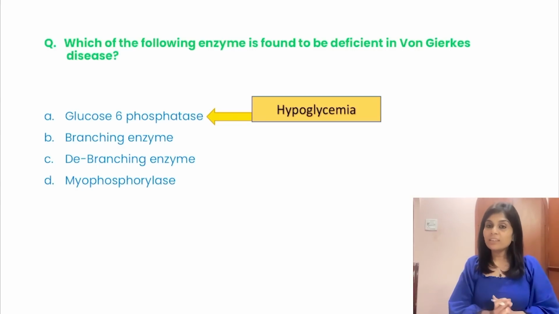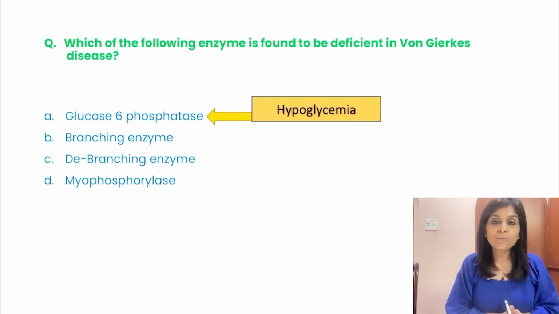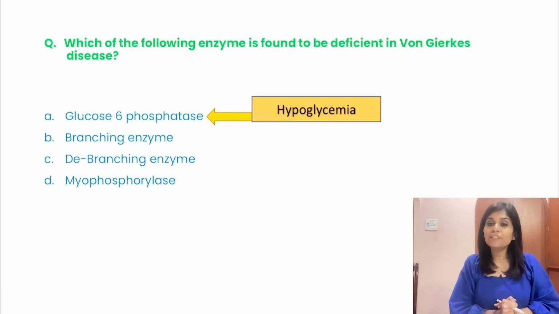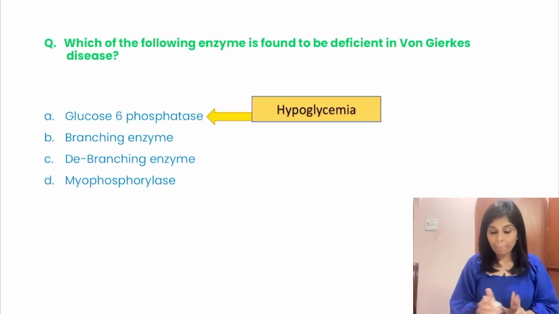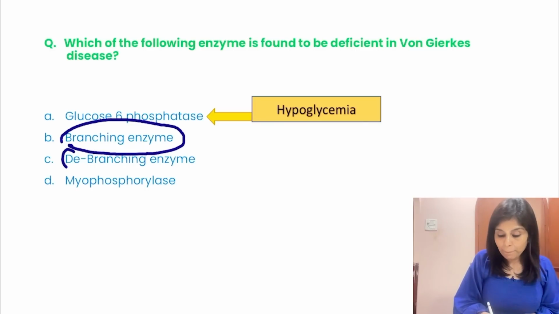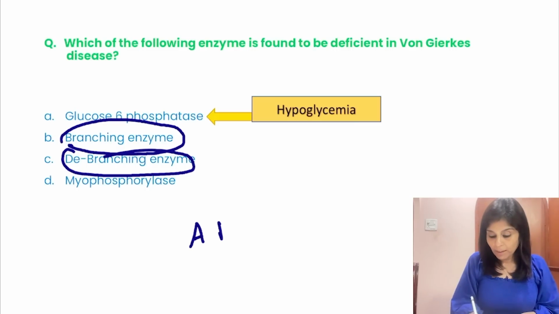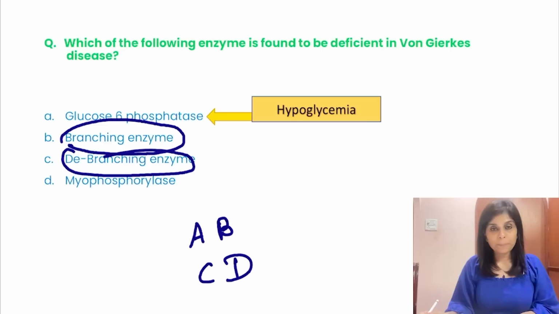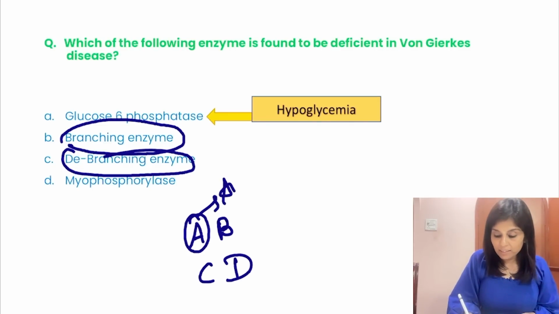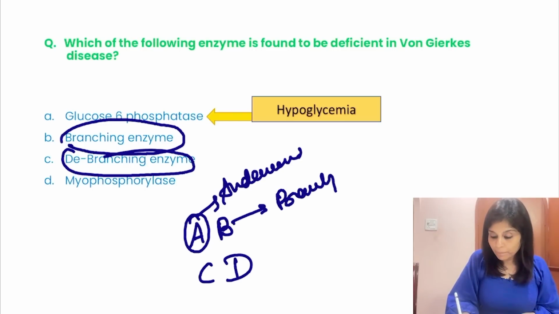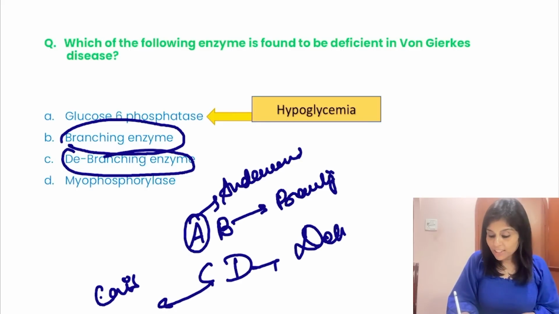Please memorize, von Gierke's disease or type 1 glycogen storage disorder will present as hypoglycemia because the enzyme that is defective is glucose 6-phosphatase. Now, debranching enzyme and branching enzyme. Branching enzyme defect is called as what? Always remember A, B, C, D. A stands for Anderson's disease, B is branching enzyme. C is Cori's disease, D is debranching enzyme.